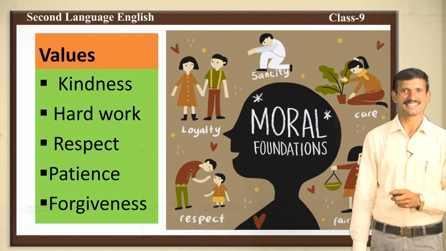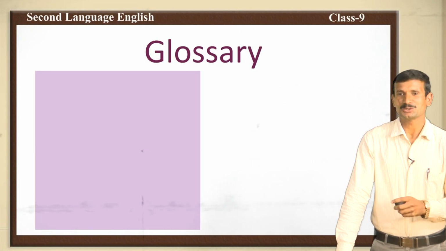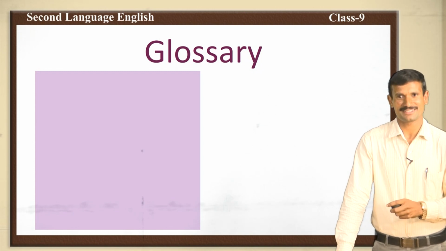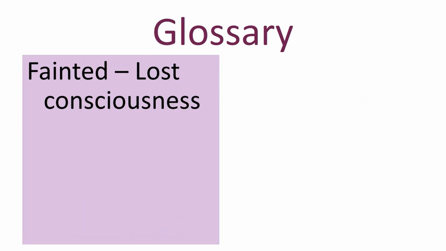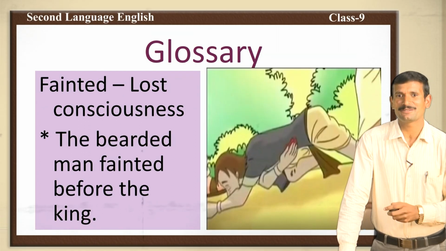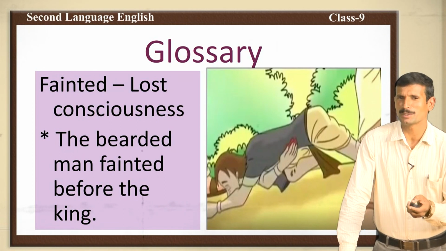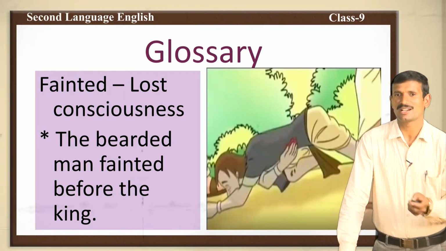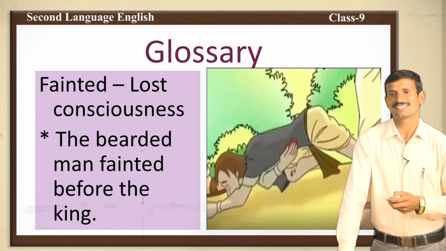Very good, children. Now, we will move to the glossary words. Fainted. What is the meaning of fainted? Lost consciousness, became unconscious. Yes, bearded man became unconscious when he reached the king. The bearded man fainted before the king. It's a simple sentence which we have already discussed from the lesson.